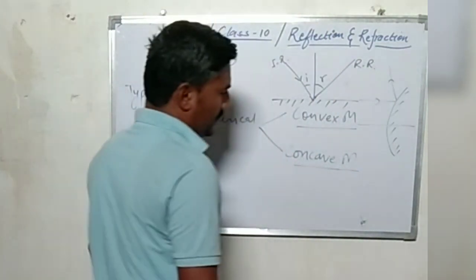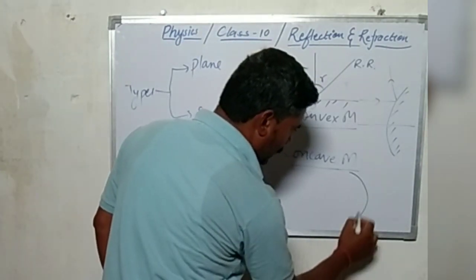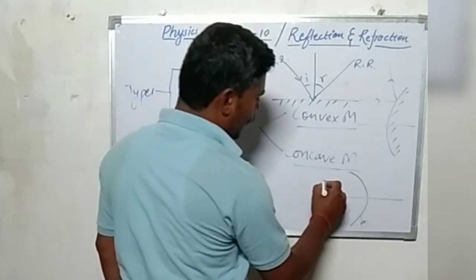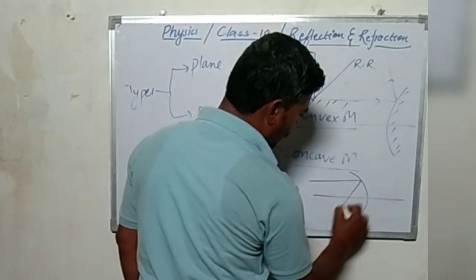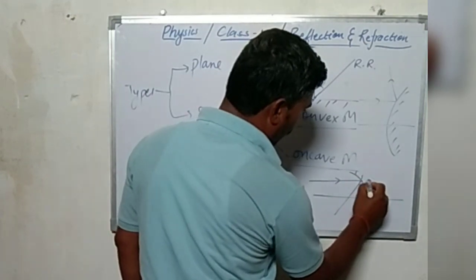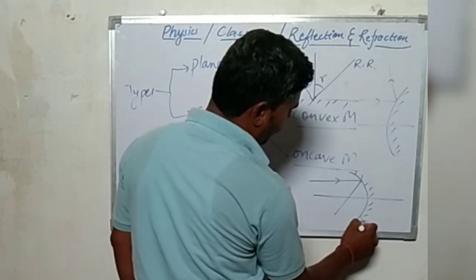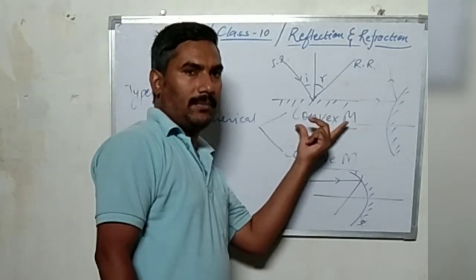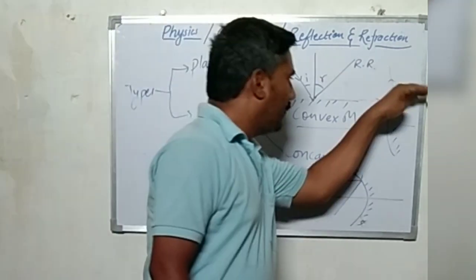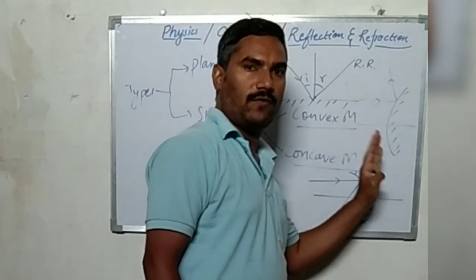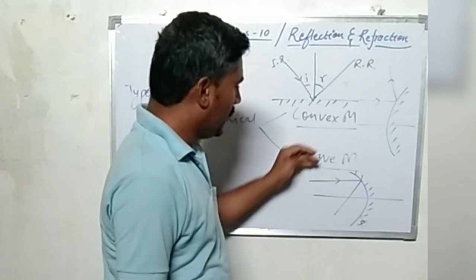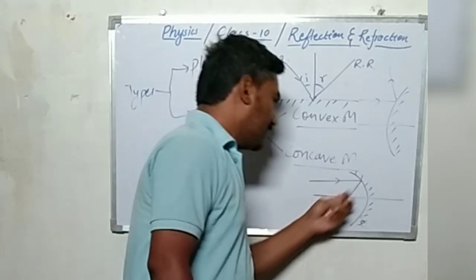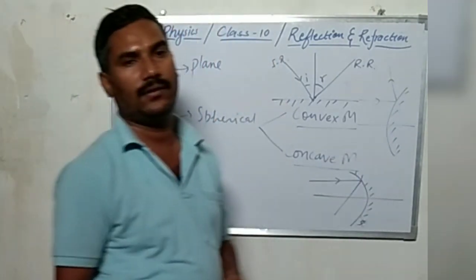Similarly, a concave mirror is the mirror in which the inner side of a spherical body is the reflecting surface and the outer one is painted. So a convex mirror is the mirror in which the outer bulge acts as the reflecting surface, and in a concave mirror the inner surface of the spherical body acts as the reflecting surface and the rest is painted.